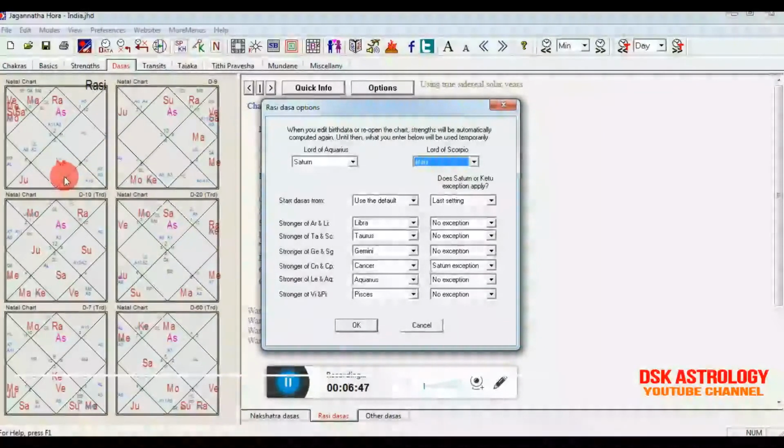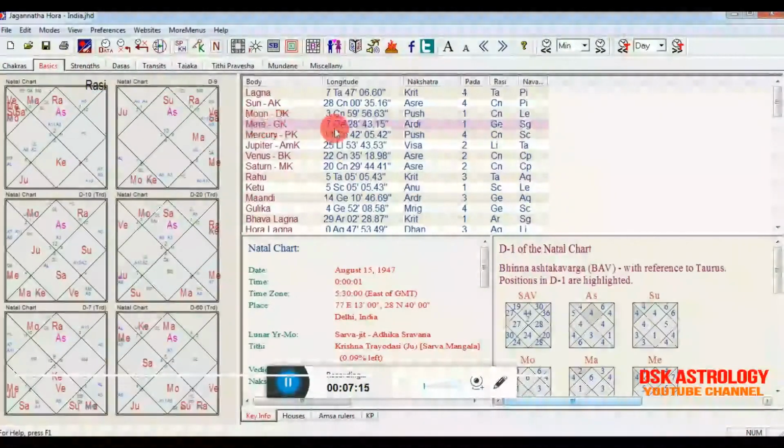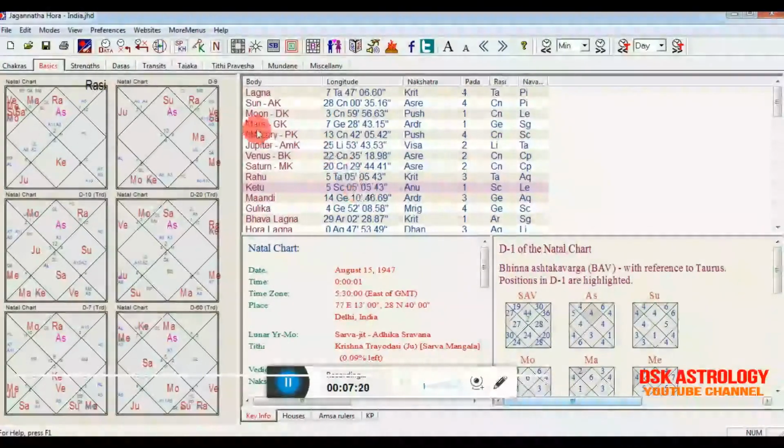Now third exception. Suppose these two planets Mars and Ketu are not in the Scorpio but somewhere outside this Scorpio sign, then you have to see which planet is stronger. How will you judge the strength of a planet? You have to first see the degree, whether Mars is having the highest degree or Ketu. In this case, if you go to the basics, you see Mars is having 7 degree 28 minutes, Ketu is having 5 degree 5 minutes. So basically Mars is having the higher degree, so Mars is stronger.